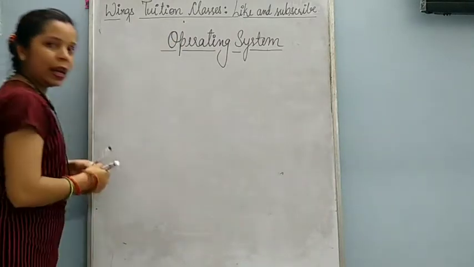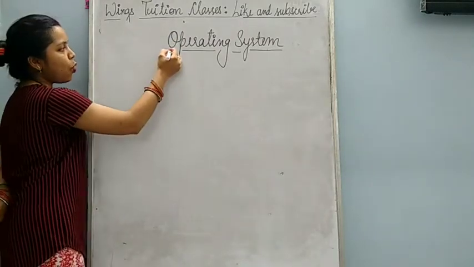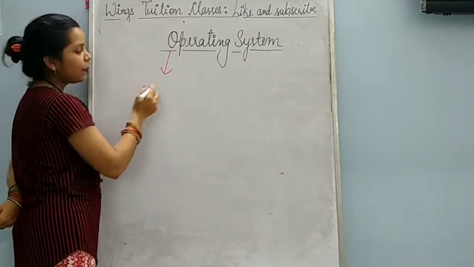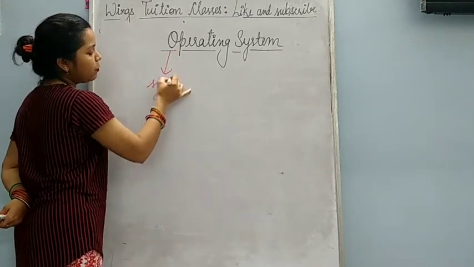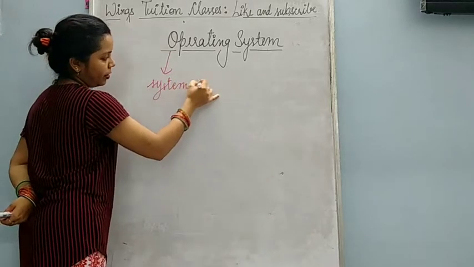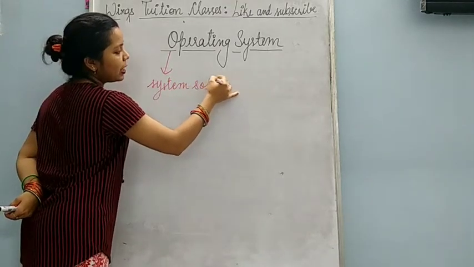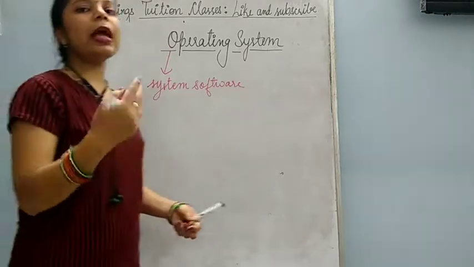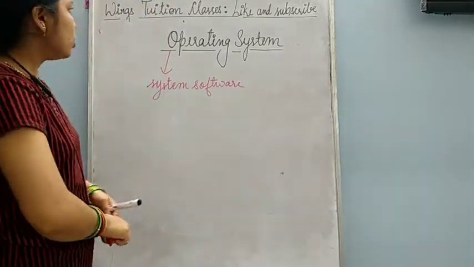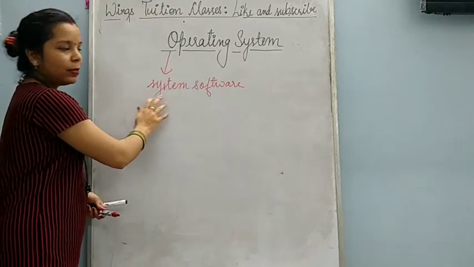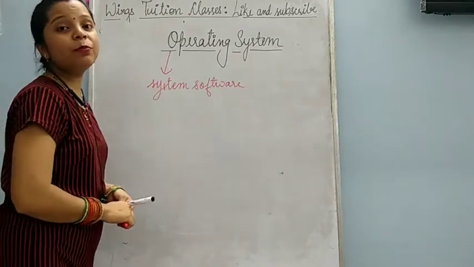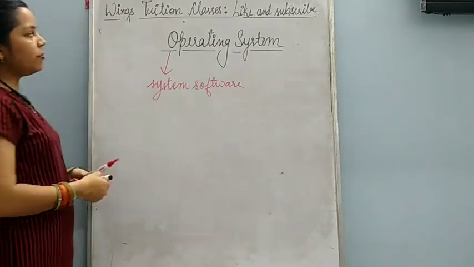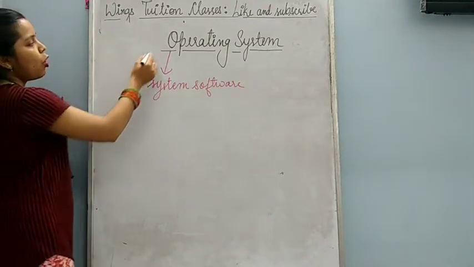It's very simple. What is operating system? Operating system is a type of system software. Okay, it is a type of system software. Two types of software, you know, system software and application software. So this operating system is a type of system software. And what is the definition of operating system?